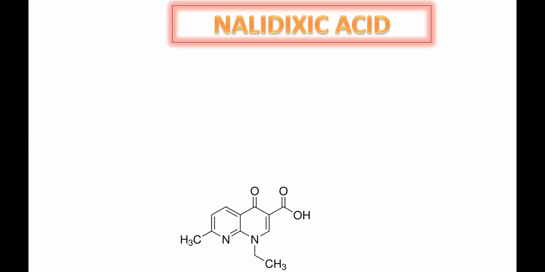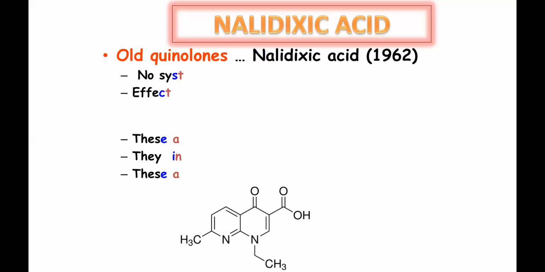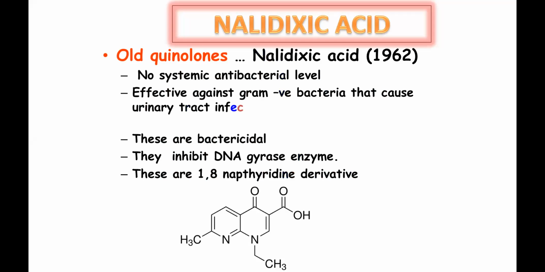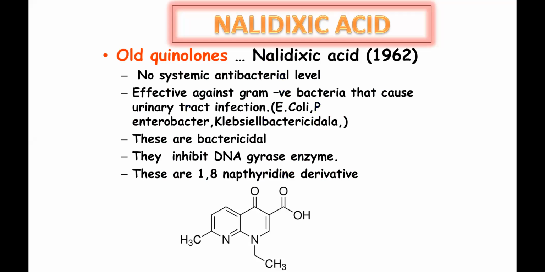It's an example of 1,8-naphthyridine type, okay, nalidixic acid. It is the oldest quinolone and the first to be discovered. It is active against gram negative bacteria that cause urinary tract infection. They are bactericidal, they inhibit the DNA gyrase enzyme. Please remember the structure properly. This structure of nalidixic acid is asked in the exam for 2 marks.